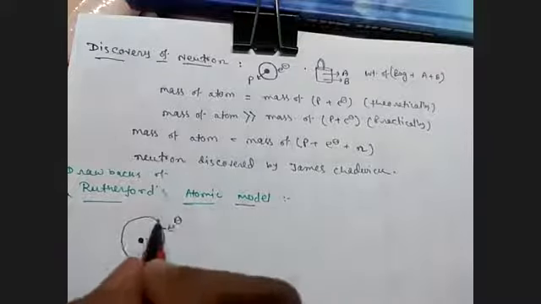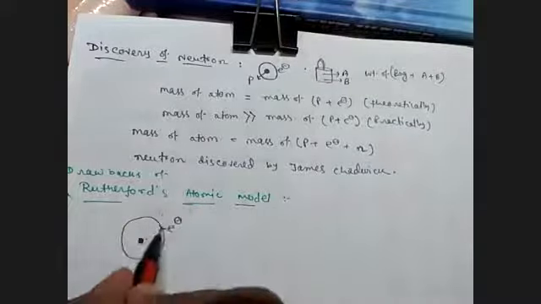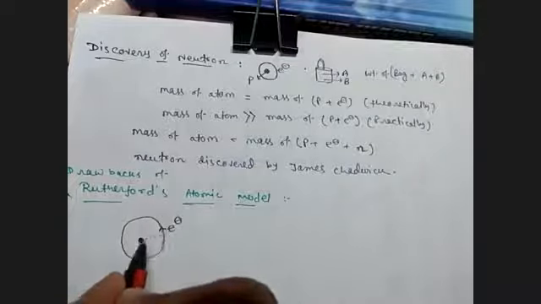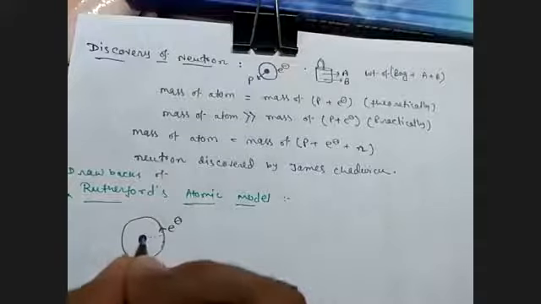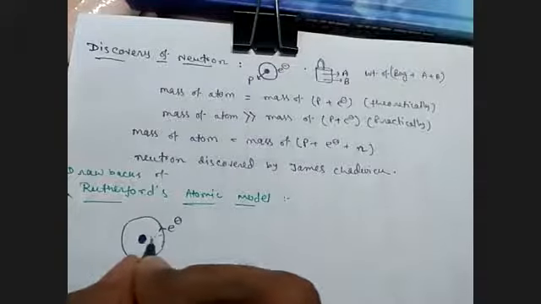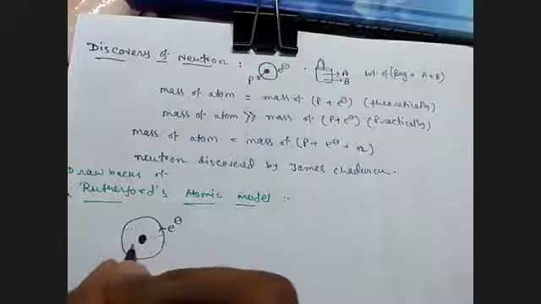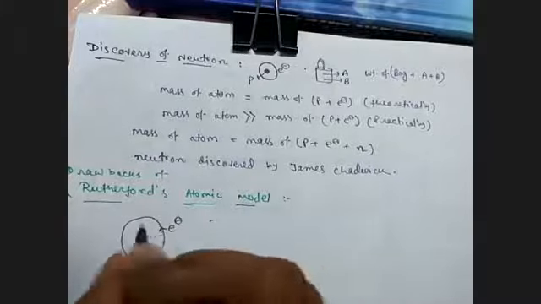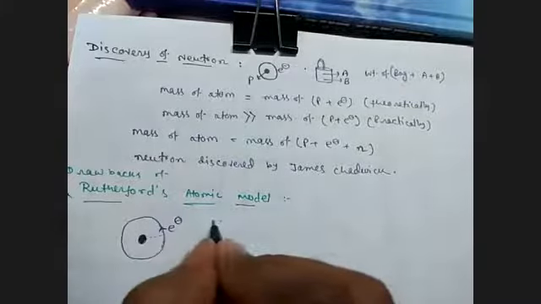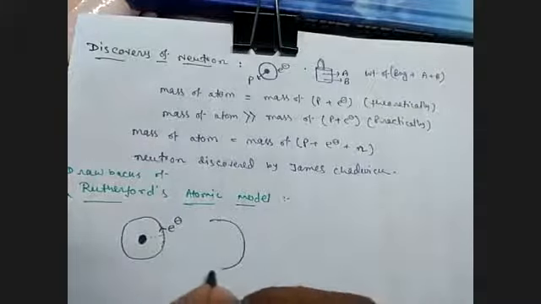The velocity of the electron will decrease, and due to the lower velocity, the nucleus will attract or pull that electron towards itself. With the lowering of velocity, the path of the electron becomes, instead of circular, a spiral path.